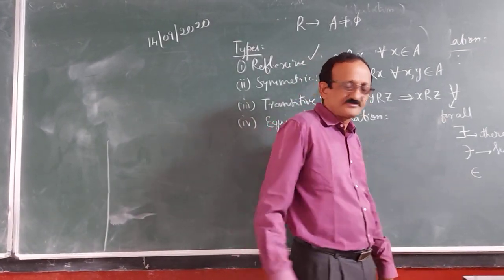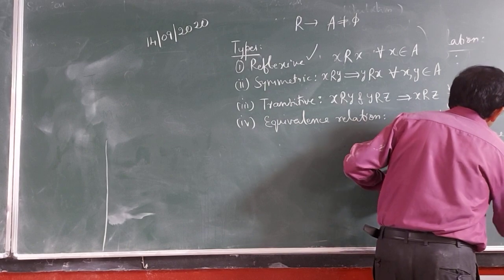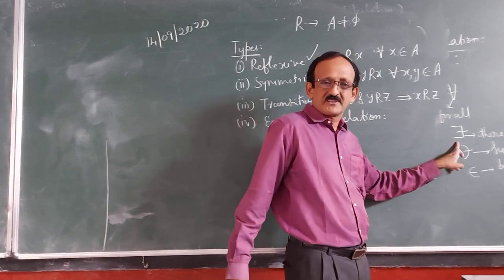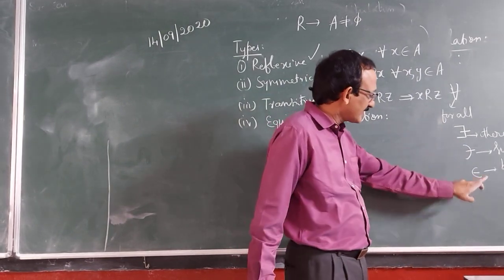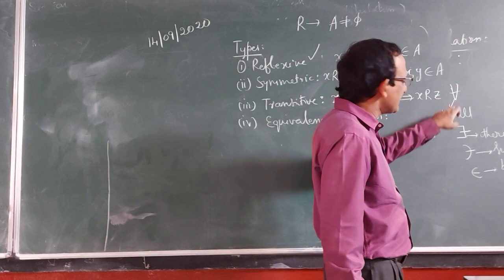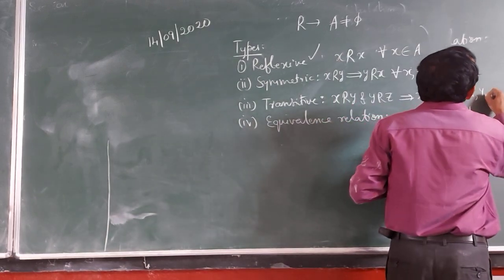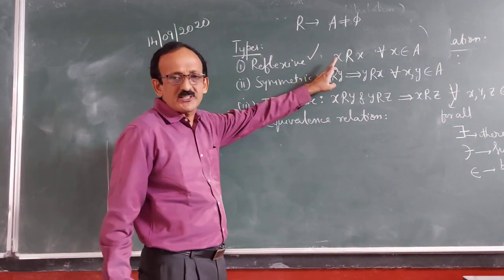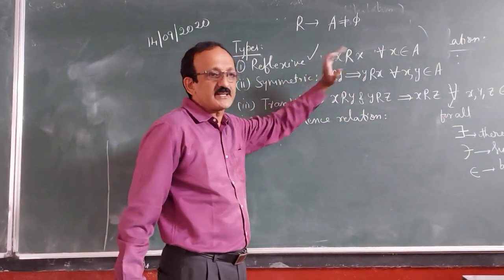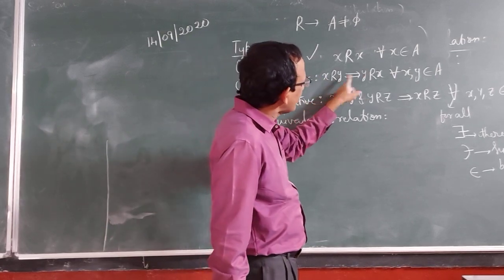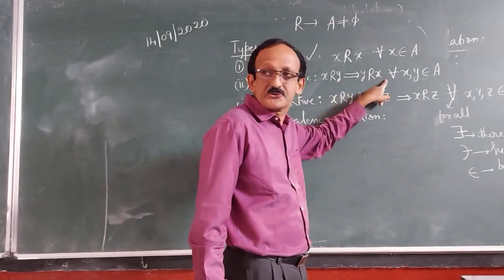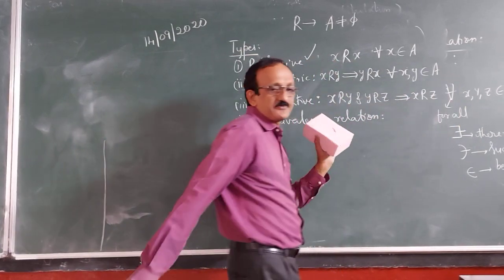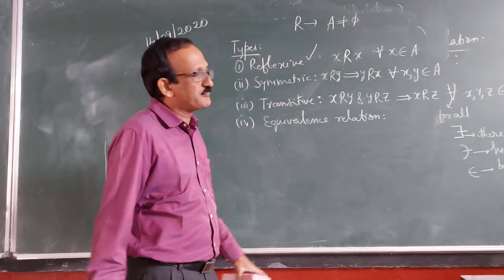This notation means belongs to. And there exists, such that. For all x, y, z belongs to A. So reflexive means every element is related to itself. Symmetry: whenever x is related to y, then y is also related to x. Transitive: when x is related to y and y is related to z, then x is related to z. The first one related to the third one, that is transitive.